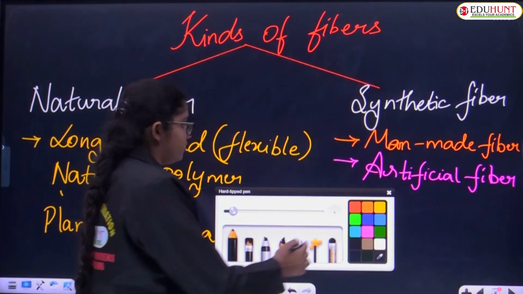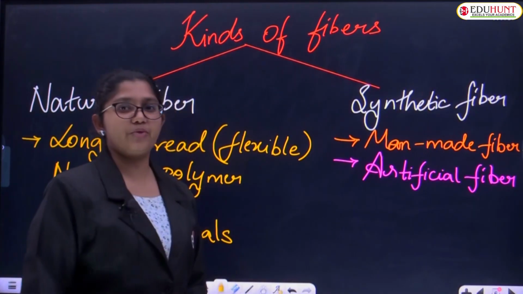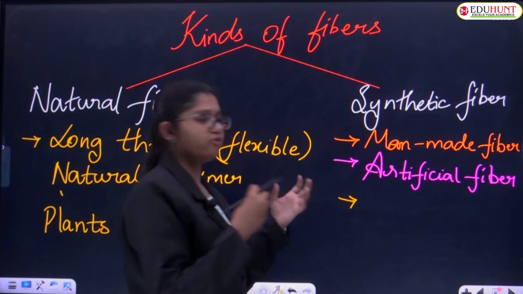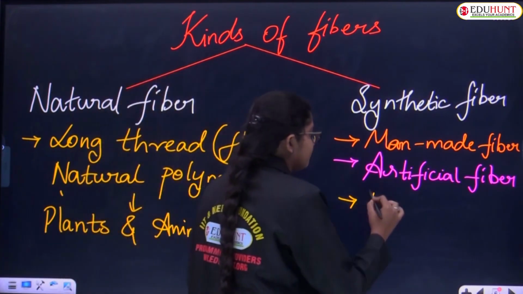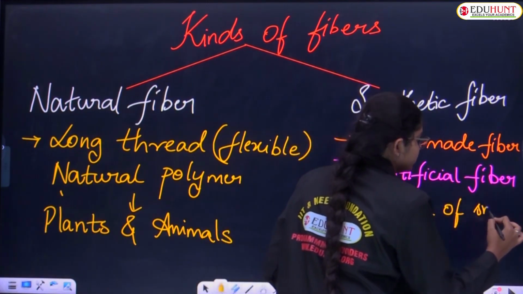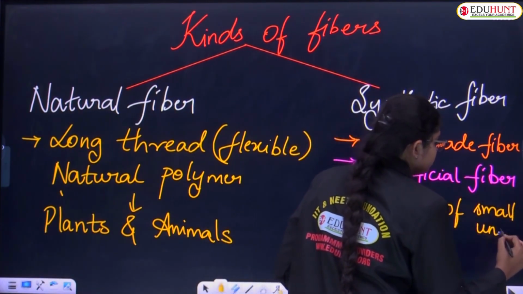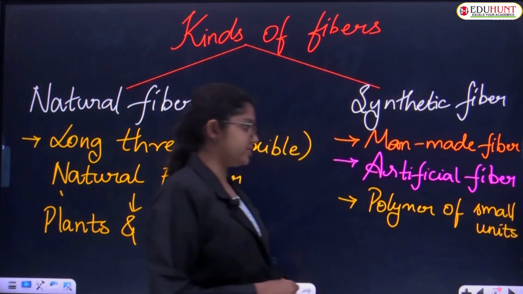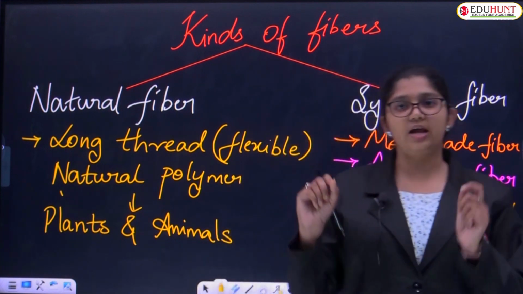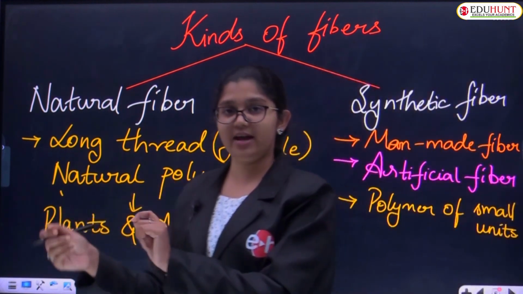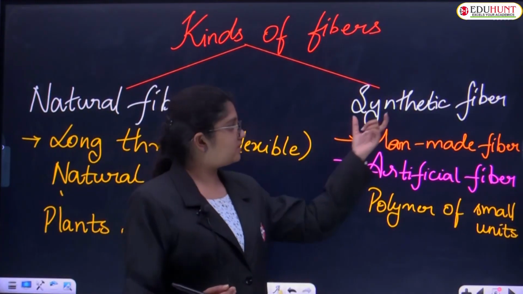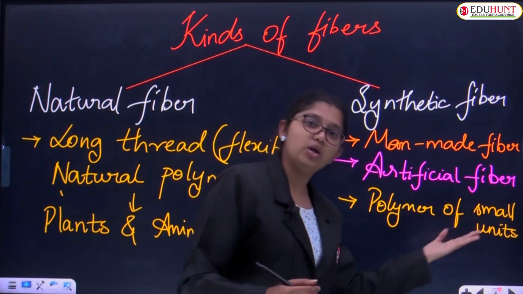Here we'll see what a synthetic fiber is. A synthetic fiber is a fiber which is a polymer of small units.